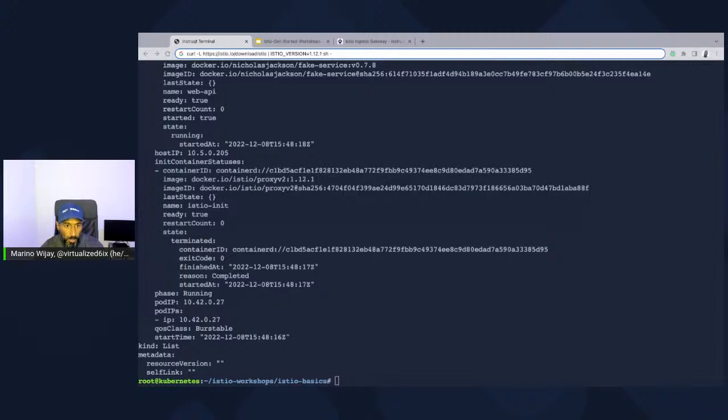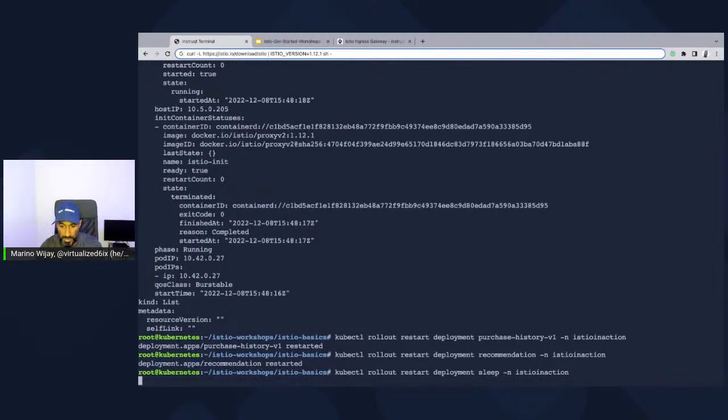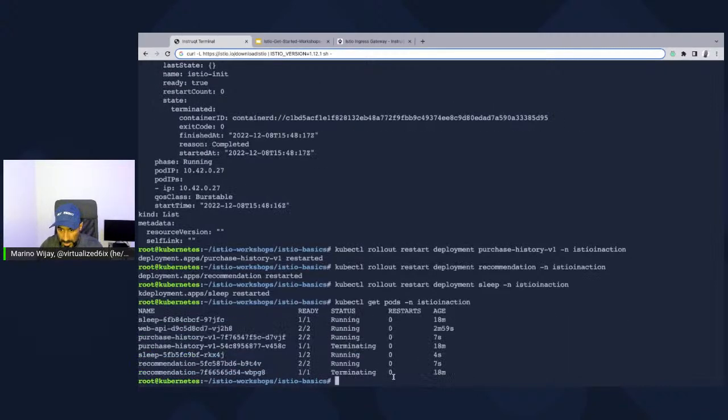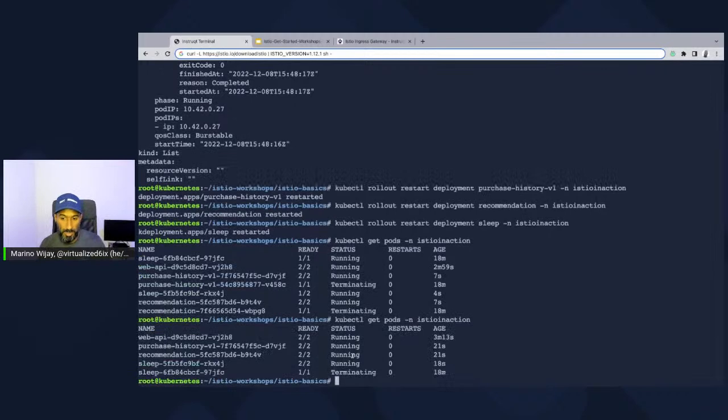Now, what we're going to also do is go ahead and re-roll out the other deployments. There is a section here that, if you're looking in the instructions, will tell you to go look at all of the flags of iptables, but we're not going to get into that right now for the sake of time. I want us to just see how these other services are being restarted. If I do a kubectl get pods -n istioinaction, you see that the original pods are being terminated. This is important because that means that these pods are going offline, which means that these services become unusable temporarily, but then their equivalents come online very quickly.